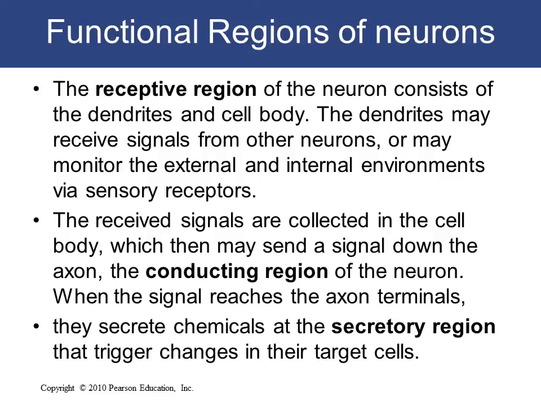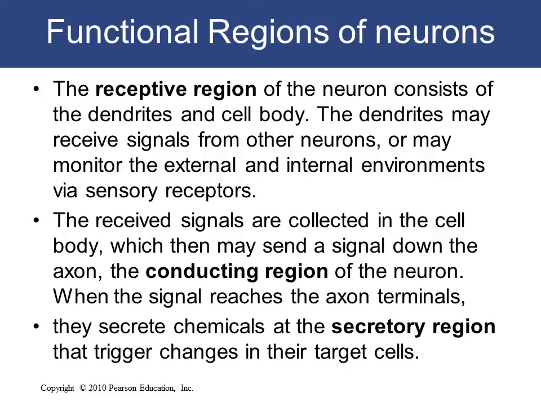When these received signals are collected in the cell body, they are sent down the axon, which is the conducting region, that conducts the signal to the axon terminus. When the signal reaches the axon terminus, the axon terminus is the secretory region that now secretes chemicals that trigger changes in the target cell.